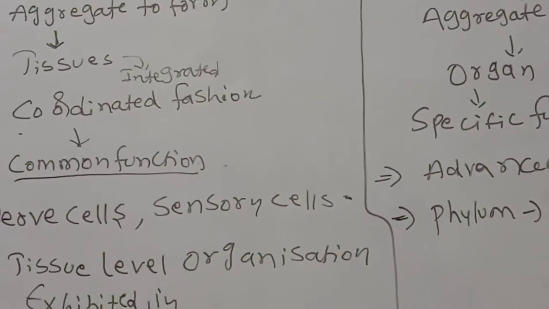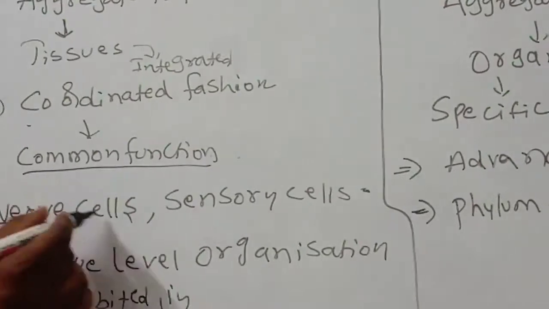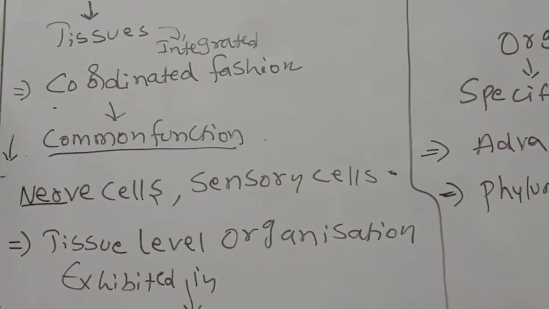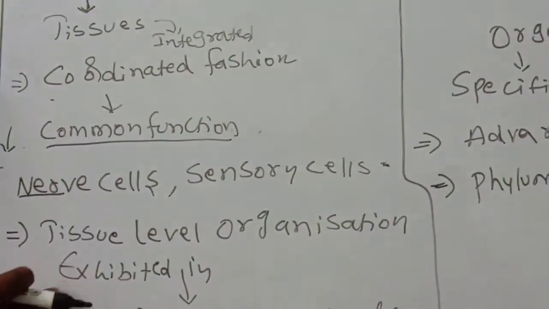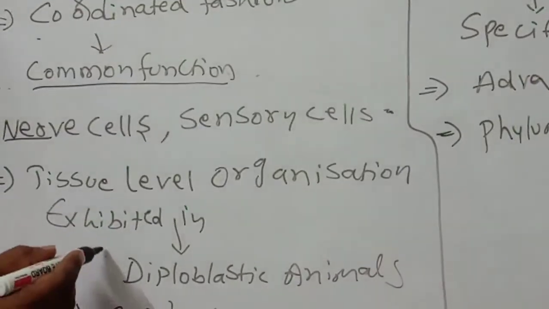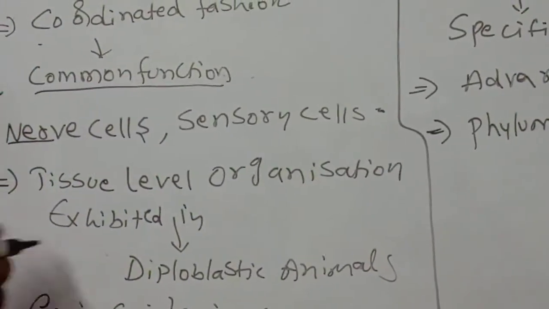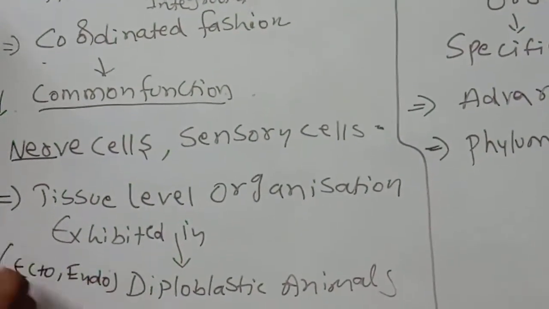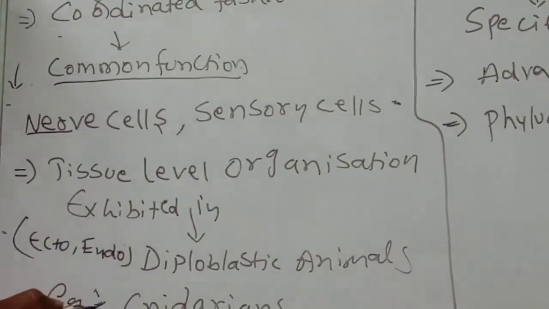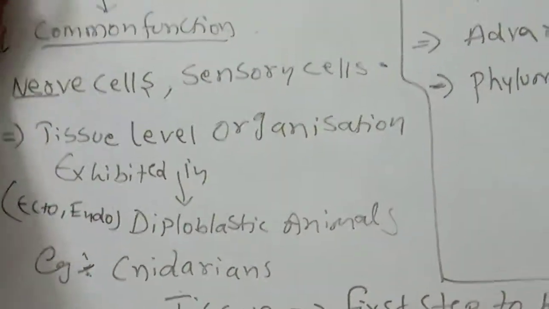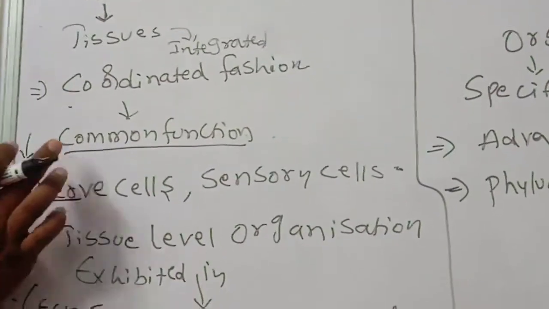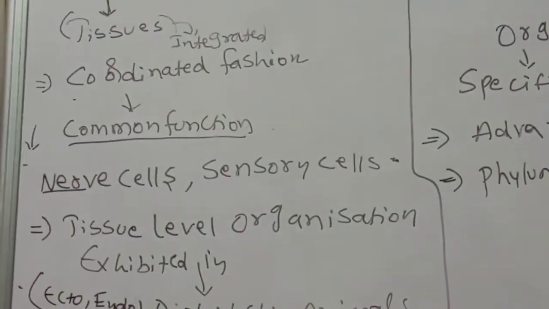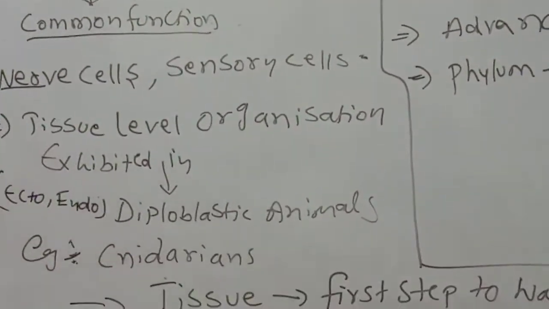For example, in these tissues there are nerve cells and sensory cells, so they coordinate the common function. Tissue level organization is exhibited in the diploblastic animals. Diploblastic means two germ layers, ectoderm and endoderm. Examples are Cnidarians. They work in a coordinated fashion and perform a common function because they have nerve cells and sensory cells in the tissue.